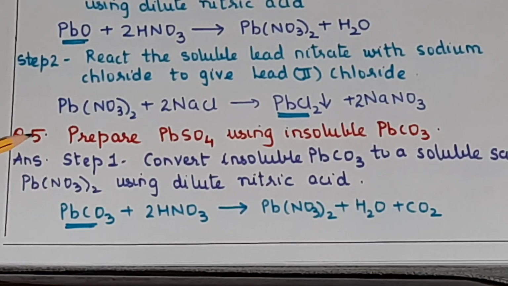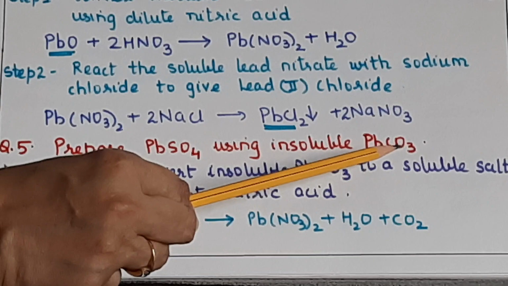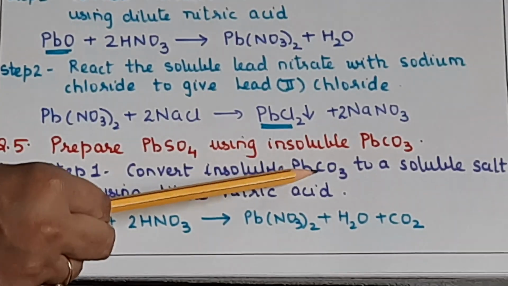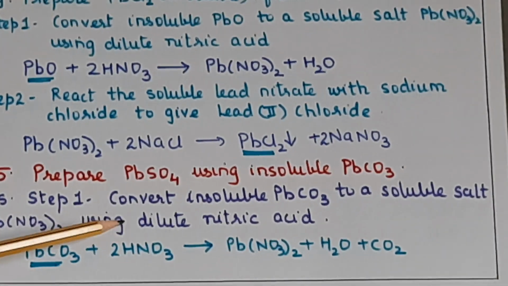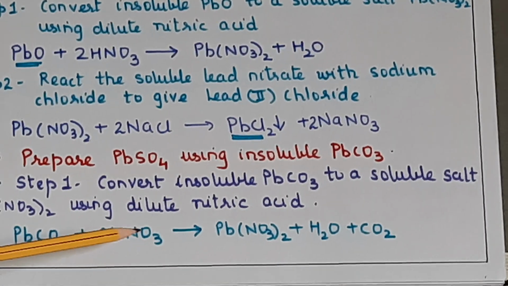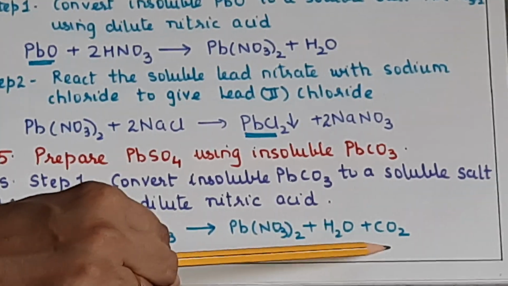Then now on similar lines, I have formed a question here. Prepare lead sulfate using insoluble lead carbonate. So again step 1 will be convert lead carbonate to soluble salt lead nitrate using dilute nitric acid, and the equation is PbCO3 plus 2HNO3 giving Pb(NO3)2 plus H2O plus CO2. Okay, so we will have a look at the next part.